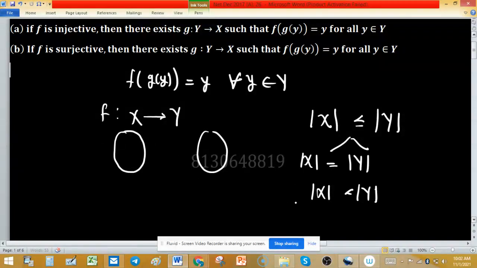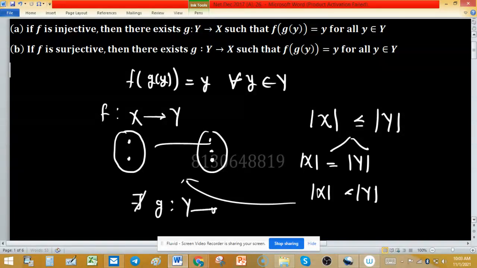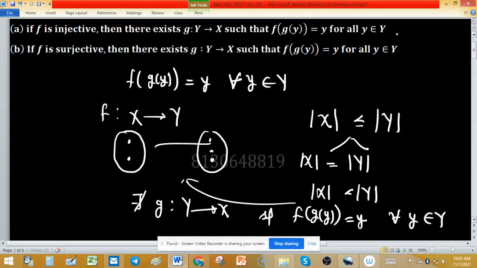In this case, you can understand with the help of this Venn diagram. Suppose X has two elements, each represented by a dot, and the cardinality of Y is greater than the cardinality of X, so you can consider three elements. So the pre-image of some element from Y might not exist. So there doesn't exist a function g from capital Y to X such that f of g(y) equals y for all y belonging to capital Y. So option A is false.